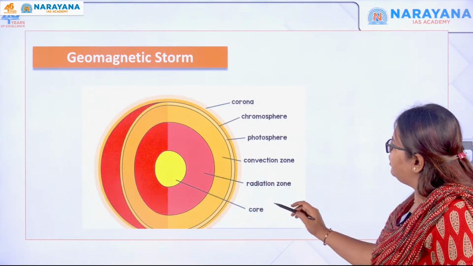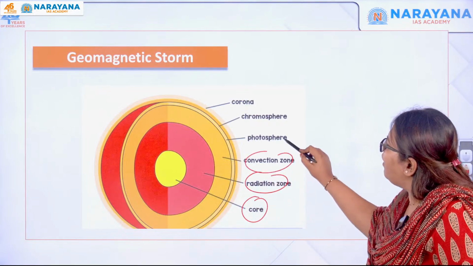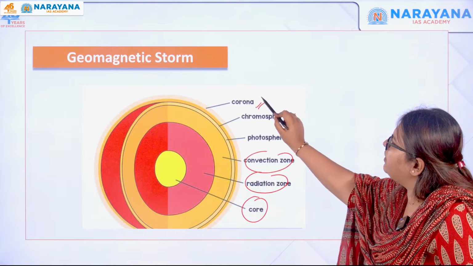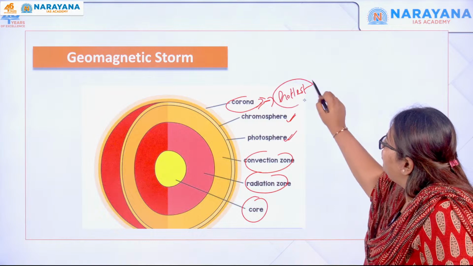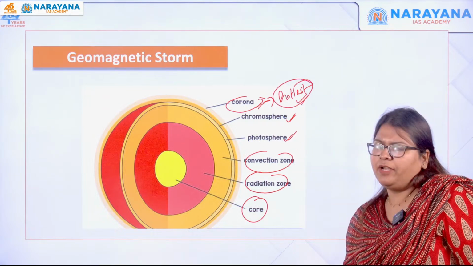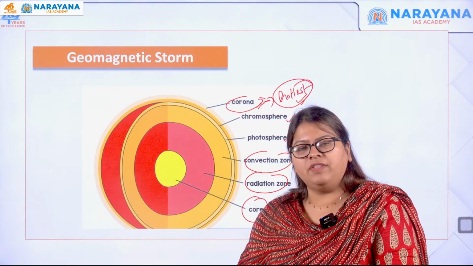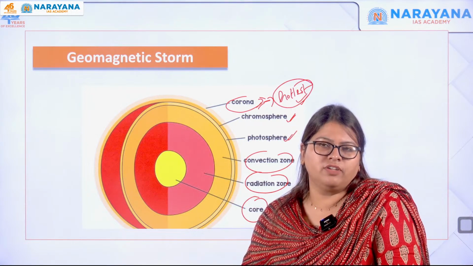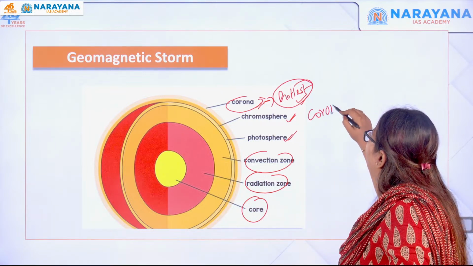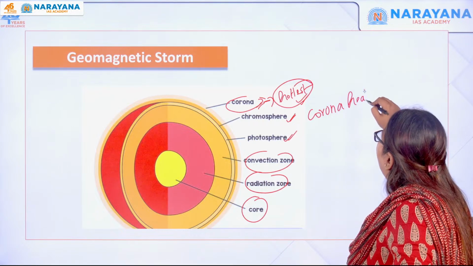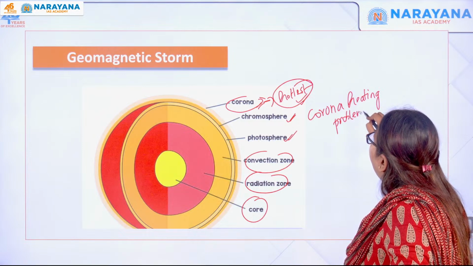So see, you actually have the core, then you have the radiation zone, the convection zone, you have the photosphere, the chromosphere as well as corona. This is actually the hottest. Do you understand? So why is corona hottest when compared to the core is generally the question that we have, but we actually do not have the answer. Even the scientists and the researchers do not know the fact, and that is why this is called the corona heating problem. No one knows it. It's a problem. So corona heating problem.